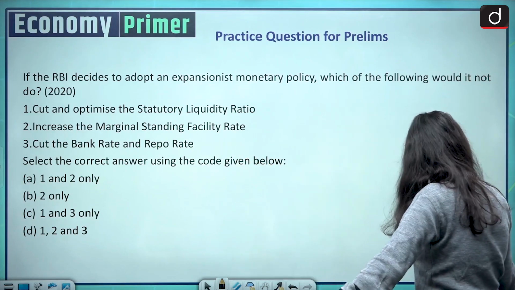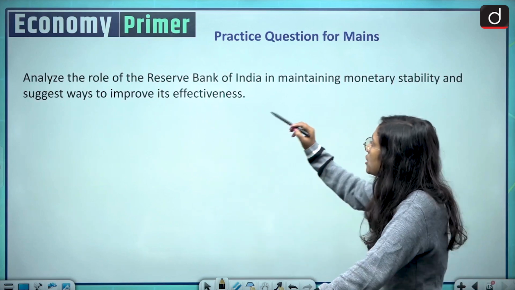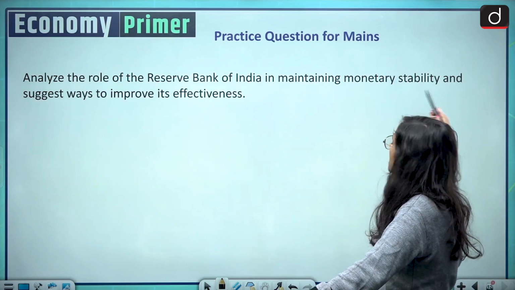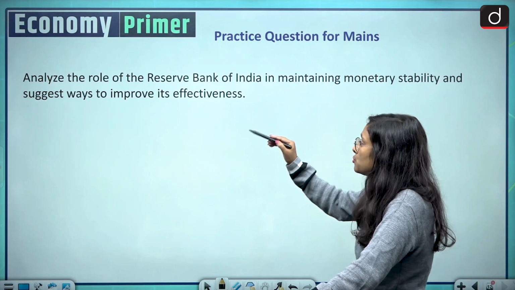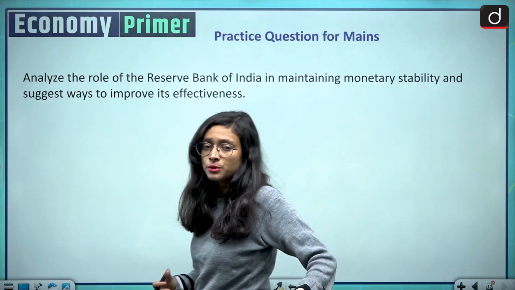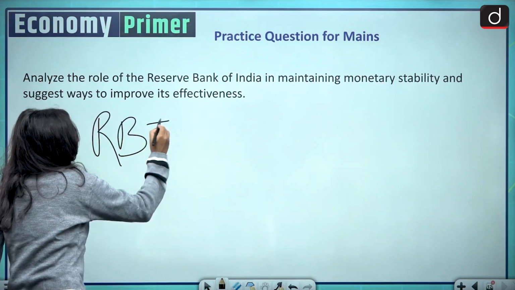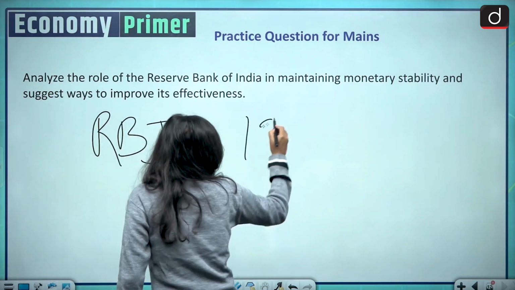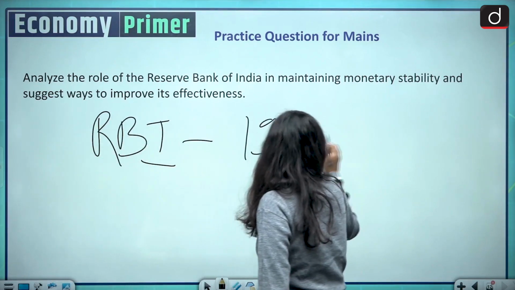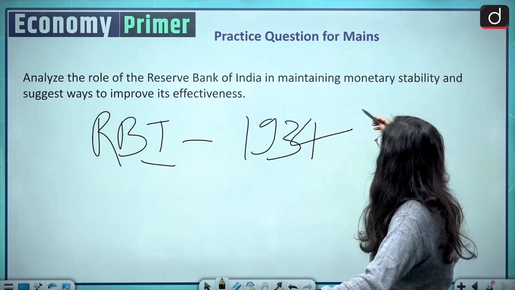Moving to the mains practice question. The mains question is: analyze the role of the Reserve Bank of India in maintaining monetary stability and suggest ways to improve its effectiveness. So what you have to do is give a brief intro about the RBI, that when RBI was formulated, what is its main goal, and then how it maintains the monetary stability.